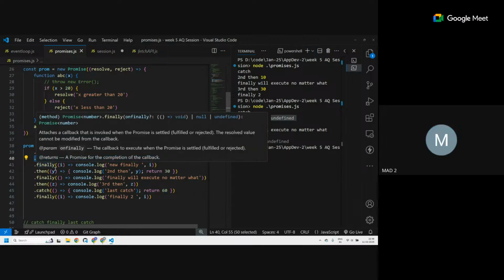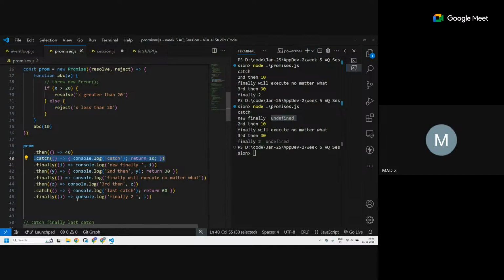So finally, then, finally, then, finally. If there is no return, it still goes to a then? Yes. Return is only for the value that I'm getting over here, Y here, Z over here. We can think of a return value as a resolved thing. Whenever something is returned, it will be interpreted as resolved.